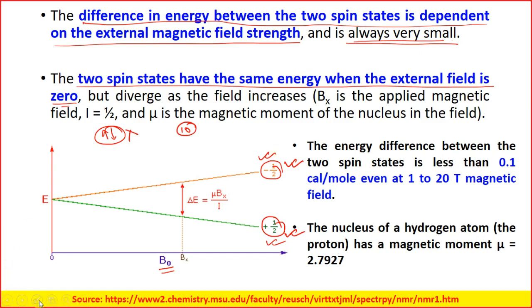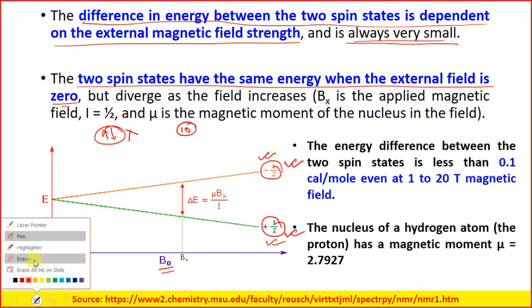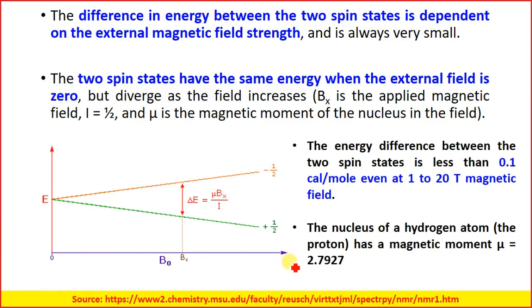Similarly over here also, what happens is that when we are applying a magnetic field, a slightly higher number of the atoms will be in the lower energy state, and there will be a slightly lower number in the higher energy state.